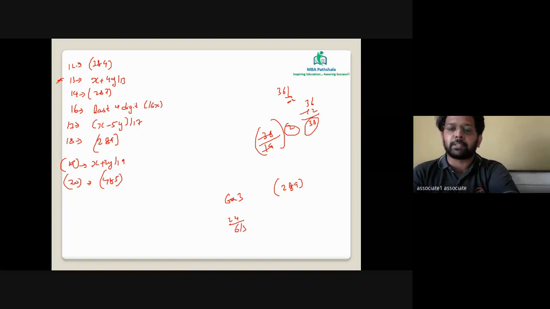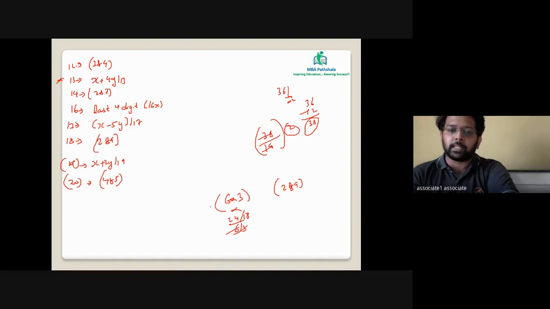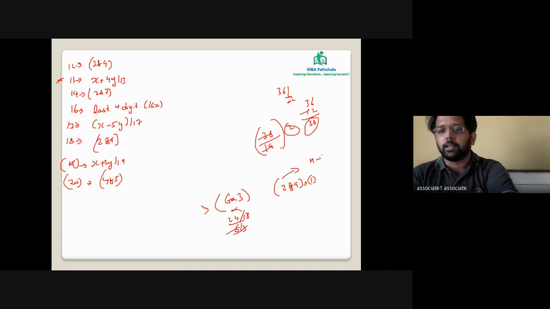Let's take a value 24. 24 is a value which is divisible by 3 and 6 both. Is 24 divisible by 18? No, it is not. So why consider it like this? The HCF here is going to be 3 and the HCF here is going to be 1. You can consider only those pairs where the HCF is 1. If the HCF is 1, these pairs are called co-prime pairs.